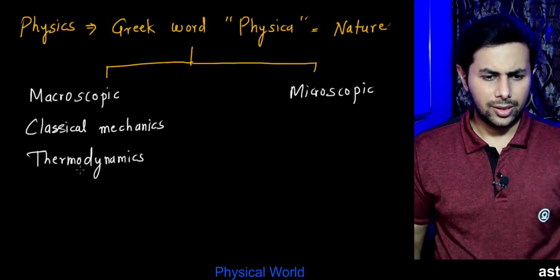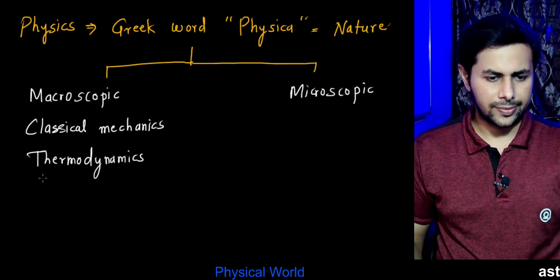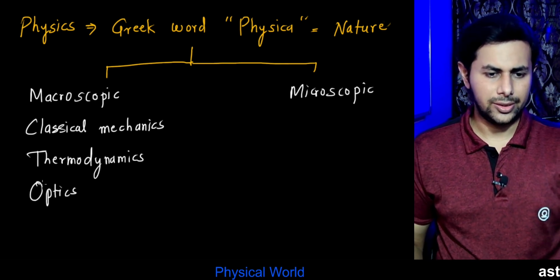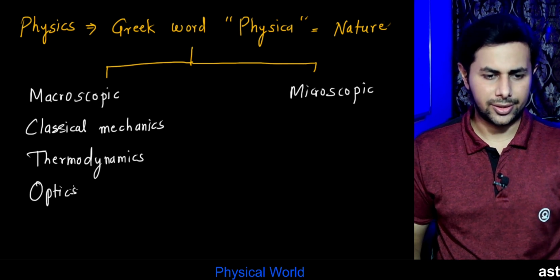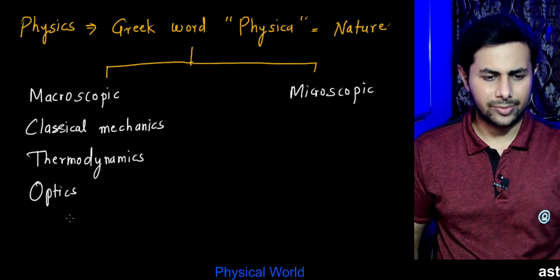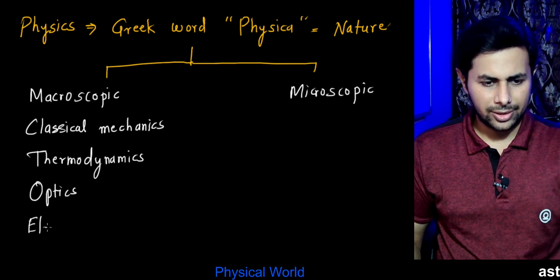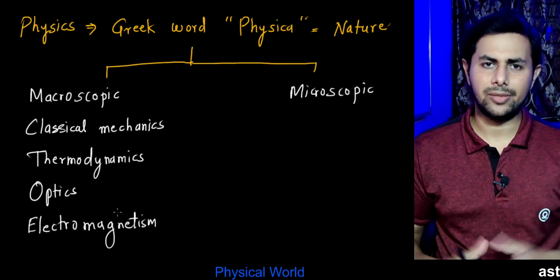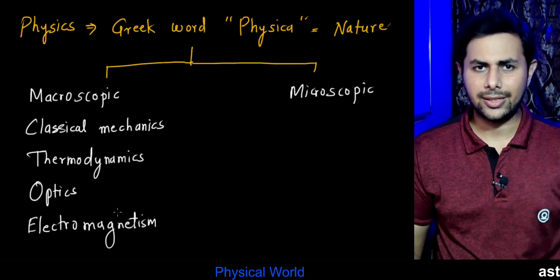Then next is optics. We study about light here. And the next one is electricity and magnetism, it's called electromagnetism. In this subject we study about electricity and magnetism.